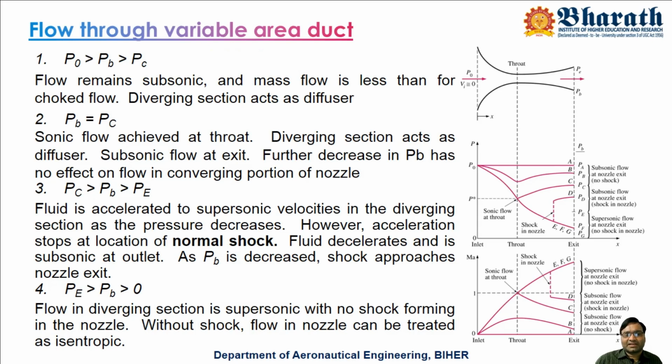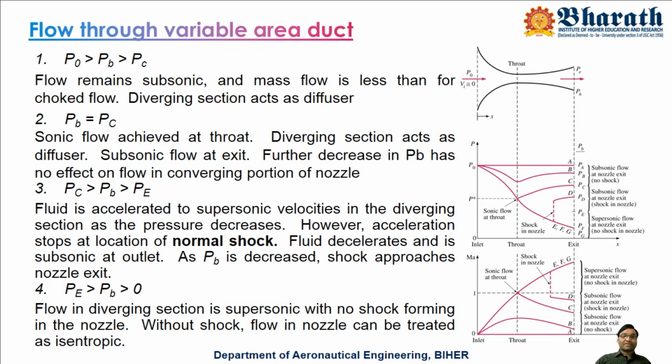What happens in the next case? Your value of pressure is such that the pressure is drastically reduced. The flow reaches Mach number 1 at the throat, continues nicely, and exits with sonic velocity. This is the condition where you are going to get the corresponding Mach number, the supersonic location.